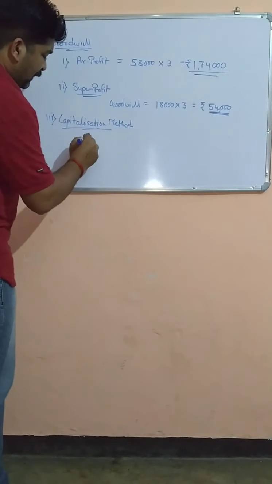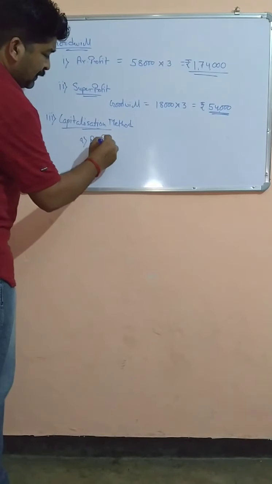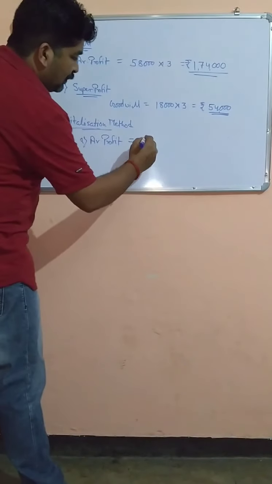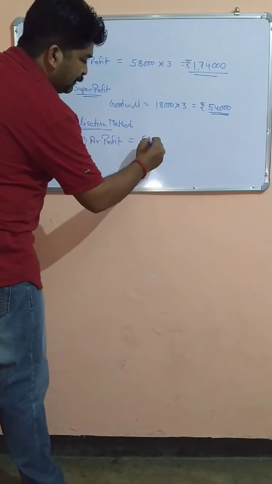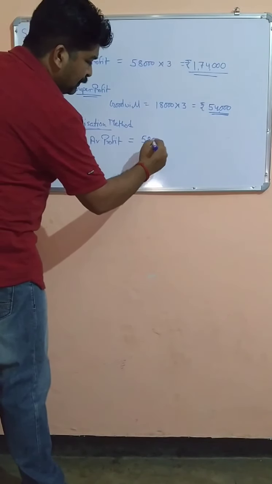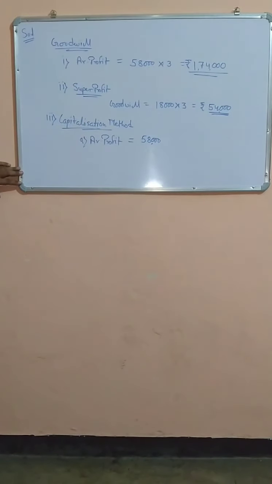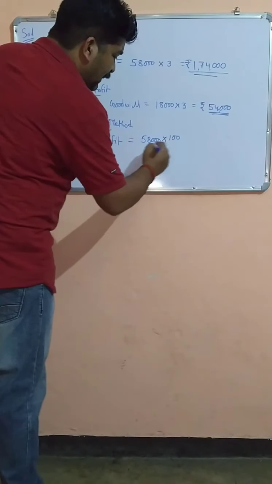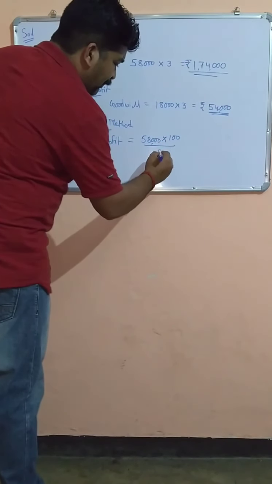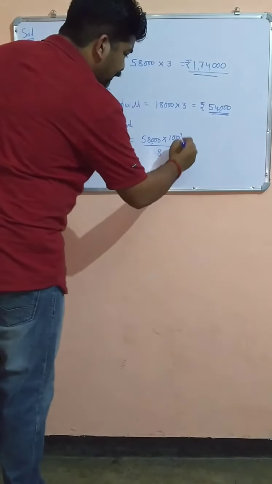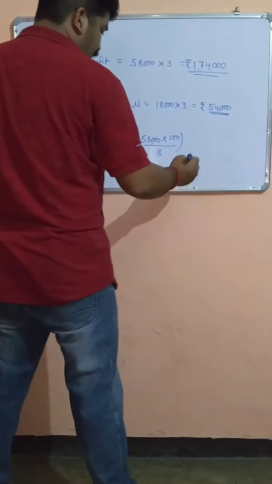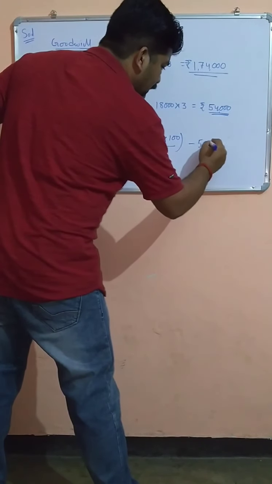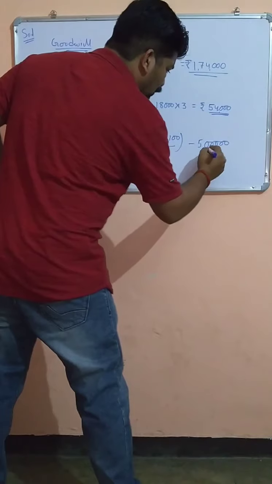By capitalization of average profit, what will we get if we capitalize it? 58,000 is the profit, multiplied by 100 divided by 8, minus the value of capital employed. This is the formula I told you.